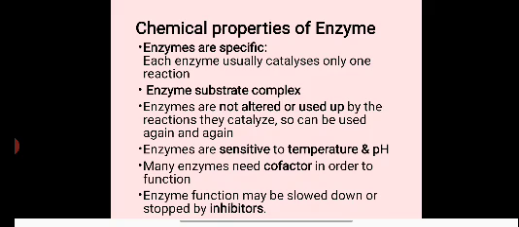Now we talk on chemical properties of enzyme. Enzymes are specific, we know. Each enzyme usually catalyzes only one reaction. Enzyme substrate complex. Before forming the product, the enzyme will bind with the substrate and form an enzyme substrate complex. After this reaction, the enzyme is released and products are formed. So, enzymes are not altered or used up by the reaction they catalyze. So, can we use them again and again?